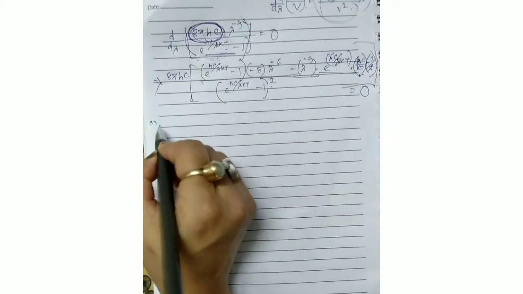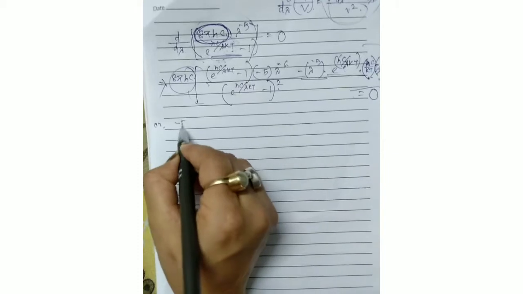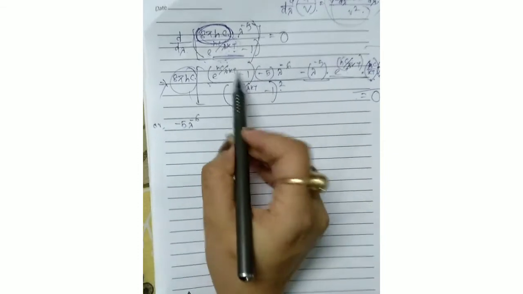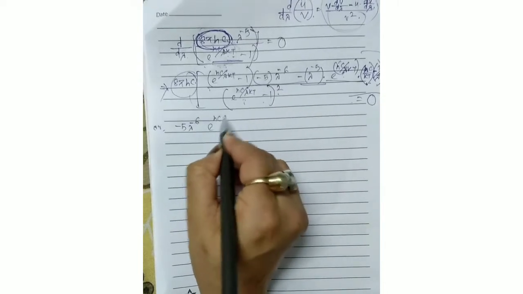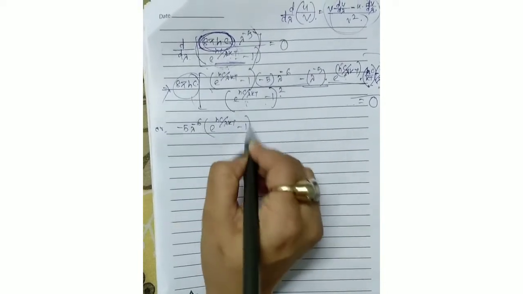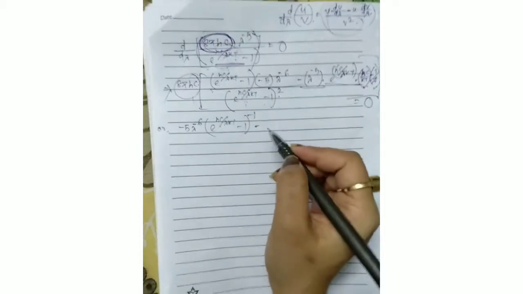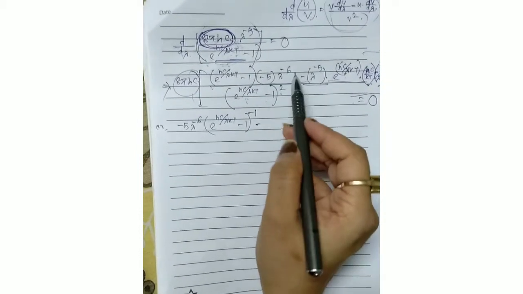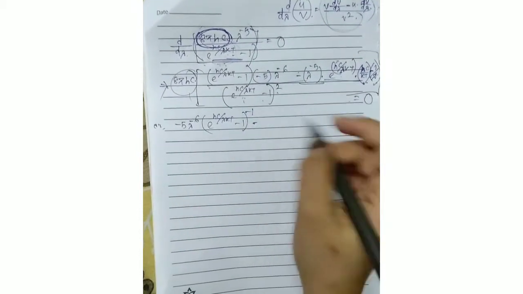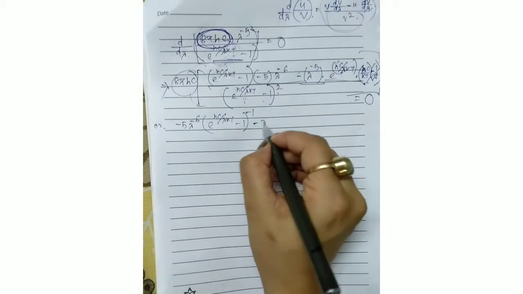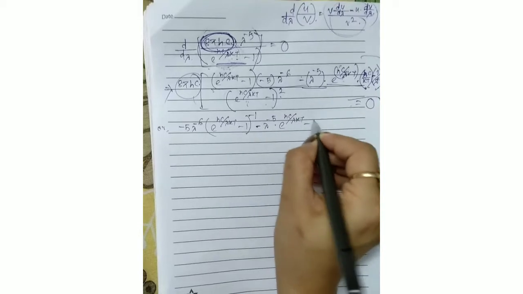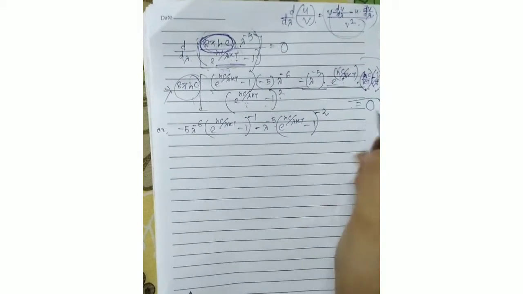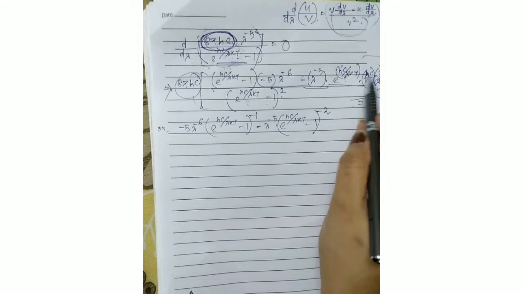So now this will go as 0, so we can write minus 5 lambda to the power minus 6, and this term will be divided by this one. So e to the power hc by lambda kt minus 1 to the power minus 1, basically we are putting the denominator part at the numerator. So now lambda to the power minus 5 into e to the power hc by lambda kt minus 1 to the power minus 2, and e to the power hc by lambda kt.